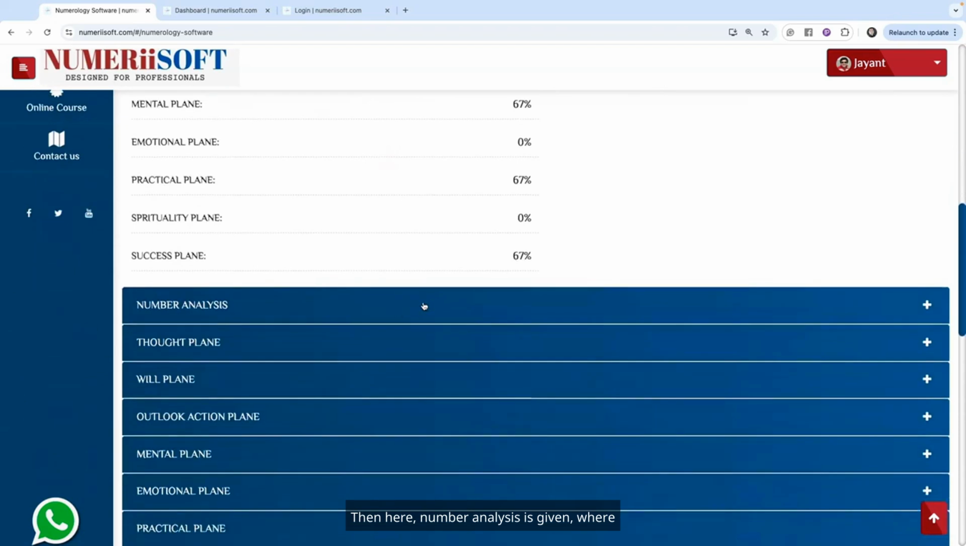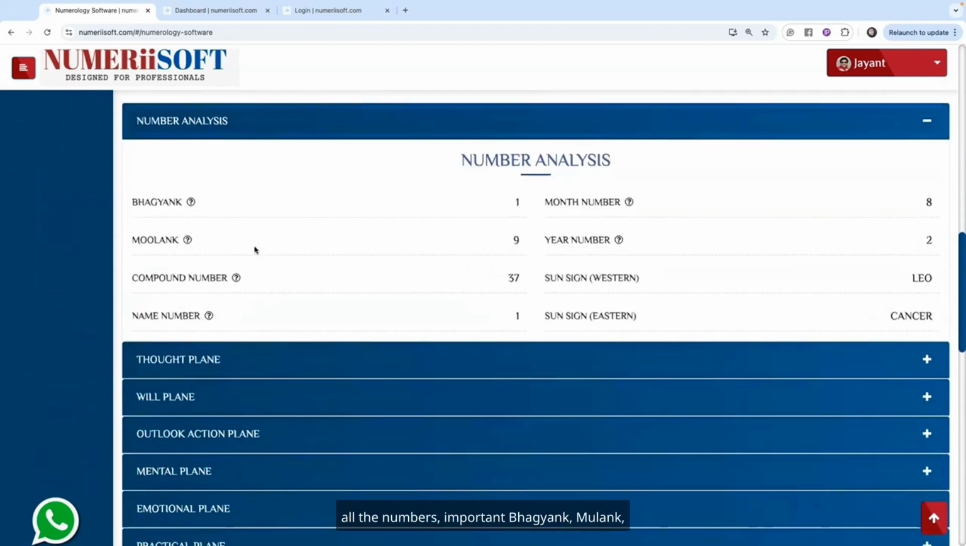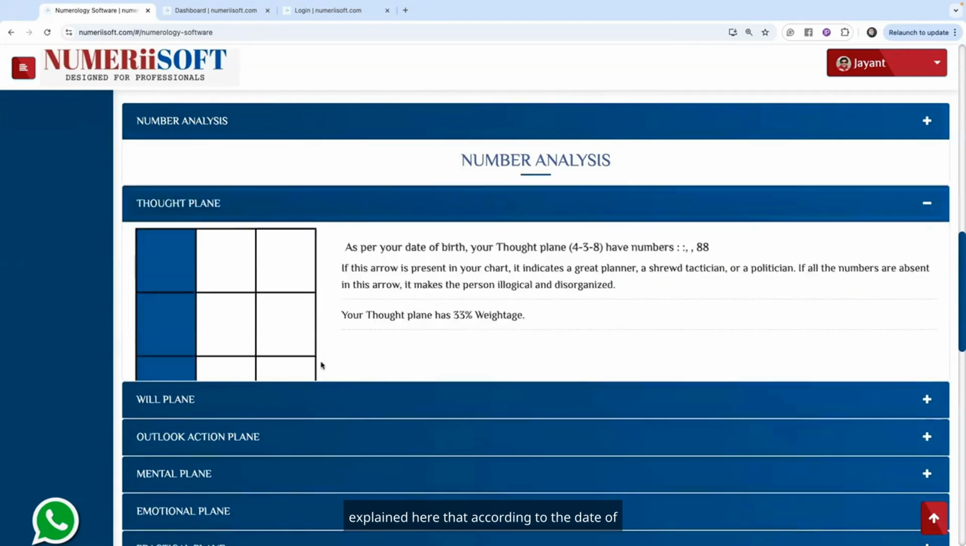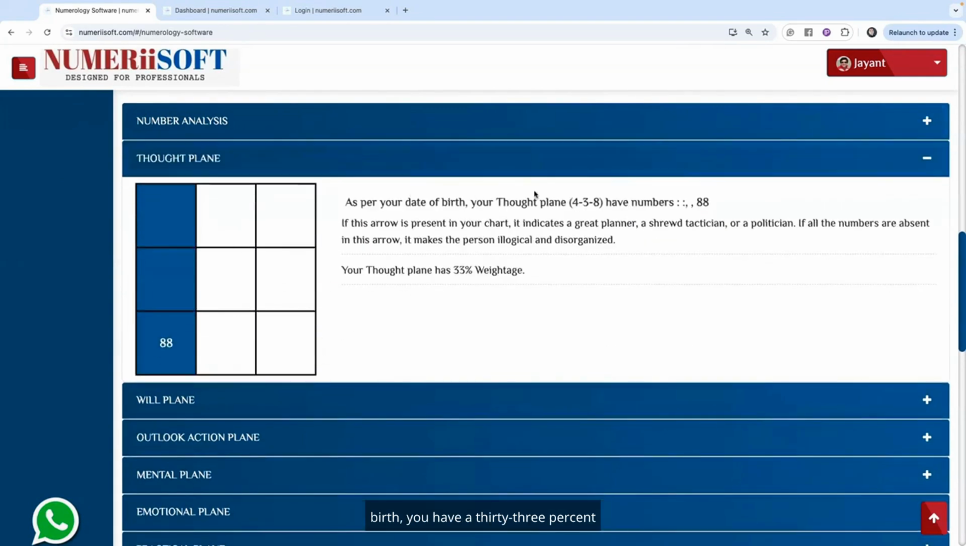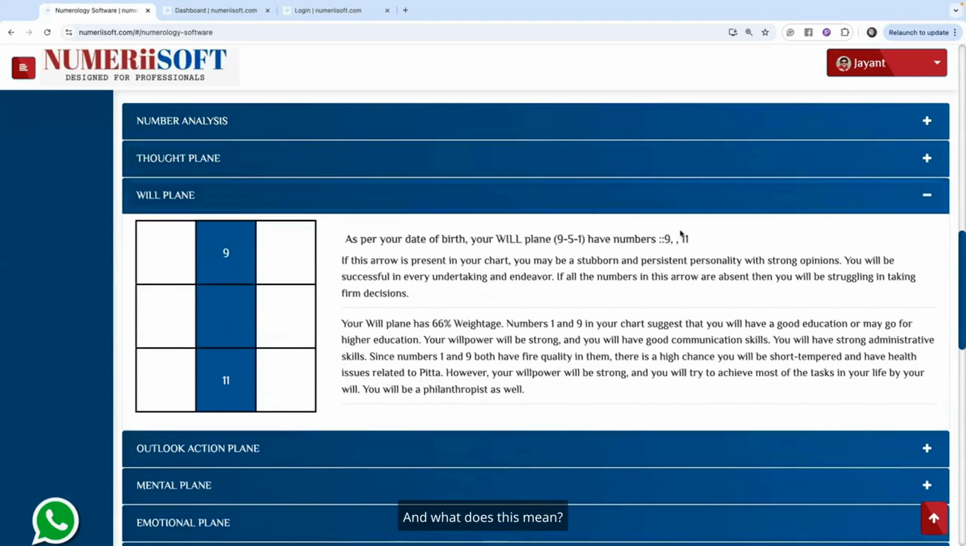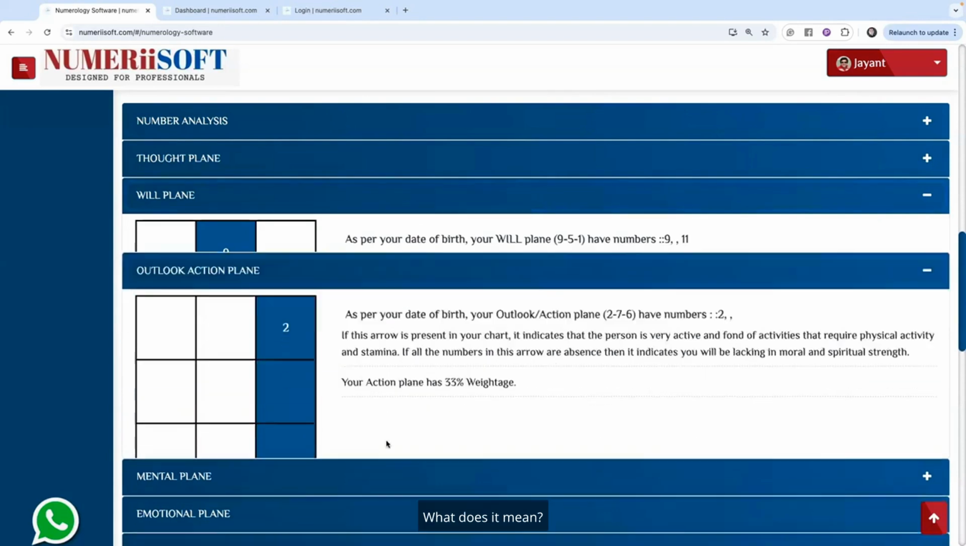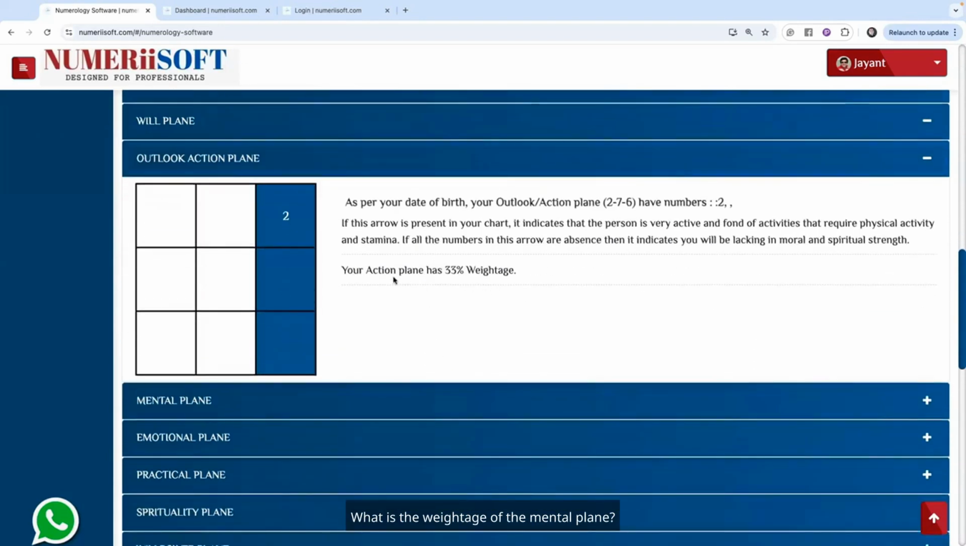Then here, number analysis is given, where all the numbers are shown: important Bhagyank, Mulank, compound number, name number, sun sign, and year, and the month number is given. When we come to the third plane, it is explained here that according to the date of birth, you have a 33% weightage, and double 8 is the will plane, which is 911, and this has a 66% weightage. And what does this mean? What is the outlook action plane? What is the weightage of the mental plane?